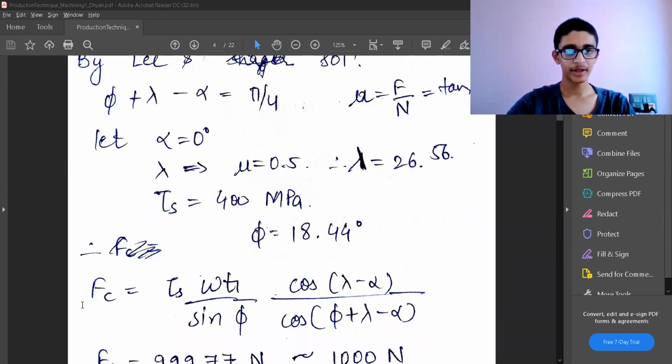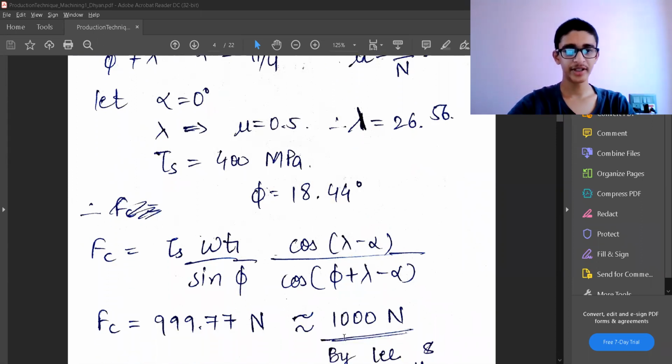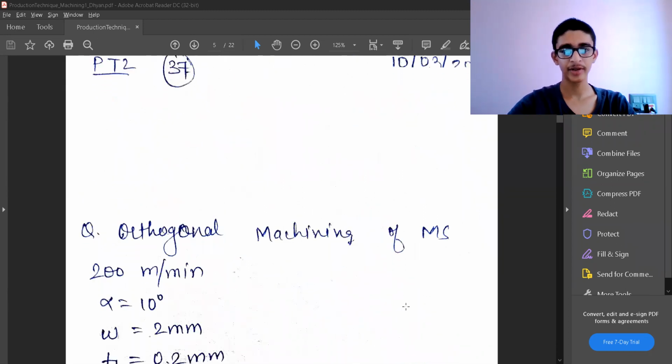Now I have the formula for cutting force, which was derived in the Merchant's or modified Merchant's theory. So these are also in terms of the angles and the material properties or the workpiece parameters. We already have w and t1 values, so I'll just substitute them, and we have got the answer as 1000 Newton.